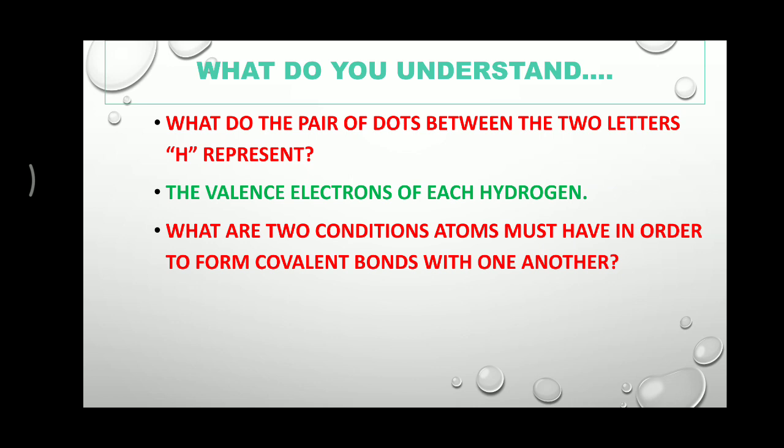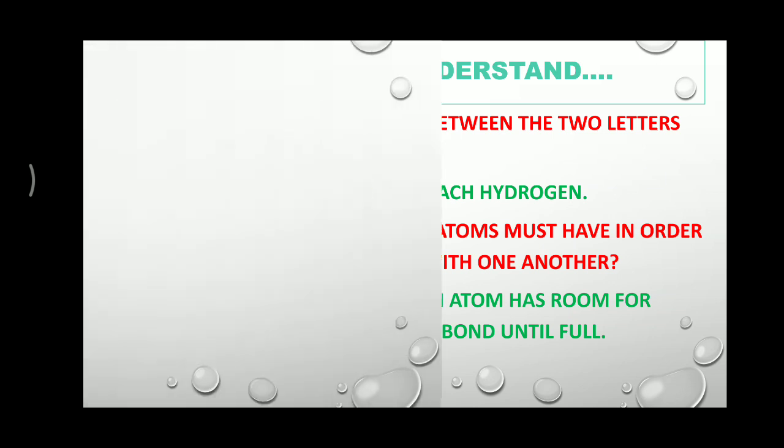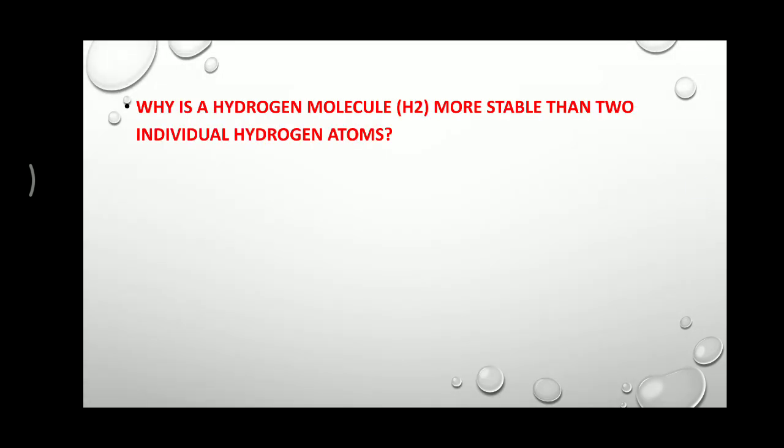So if such a question arises, you may be able to explain. Here there are only 2 conditions, but you write the 3 conditions in your copy: atoms should come closer, there should be a force of attraction, and there is room in the outer shell for sharing of electrons. Next question: why is a hydrogen molecule more stable than 2 individual hydrogen atoms?